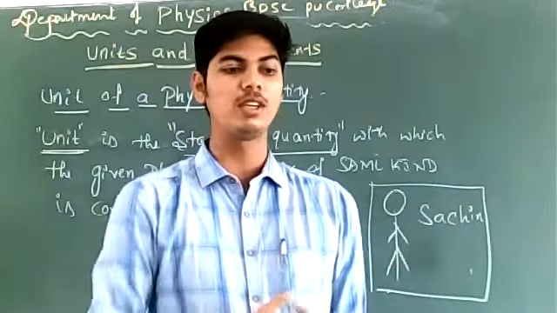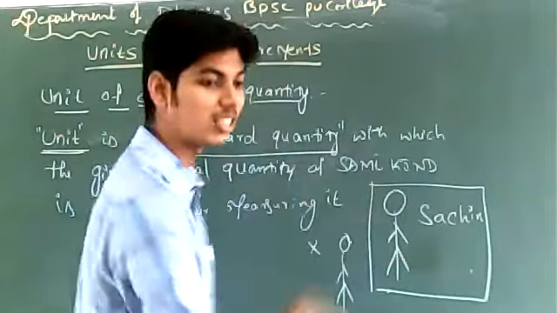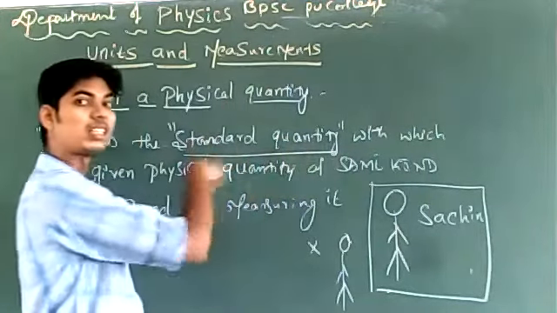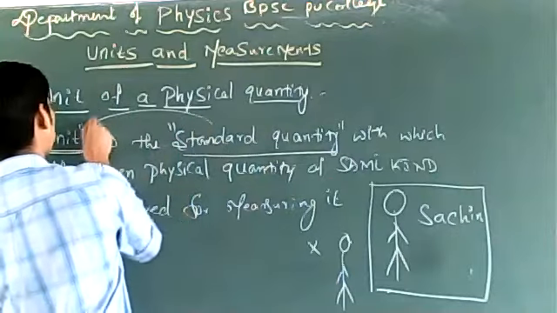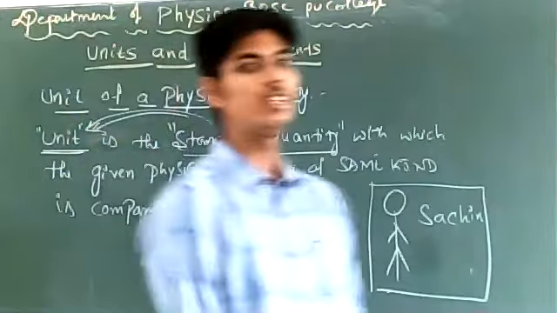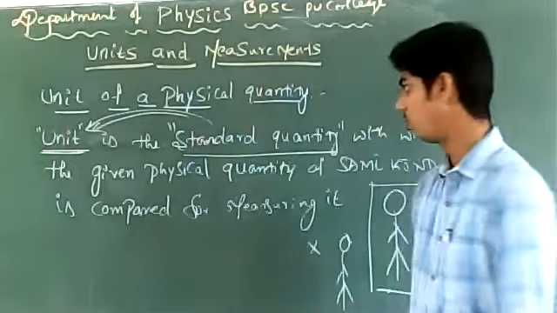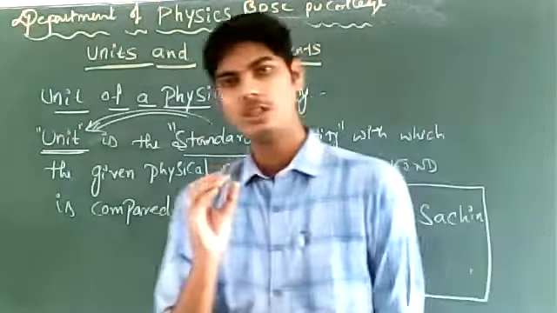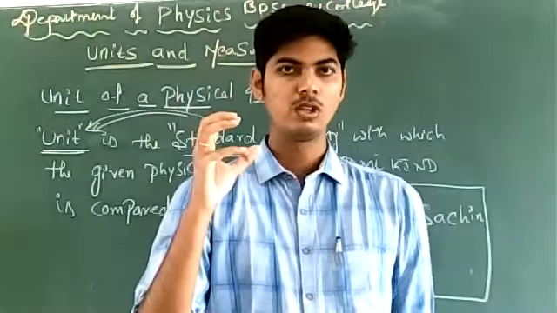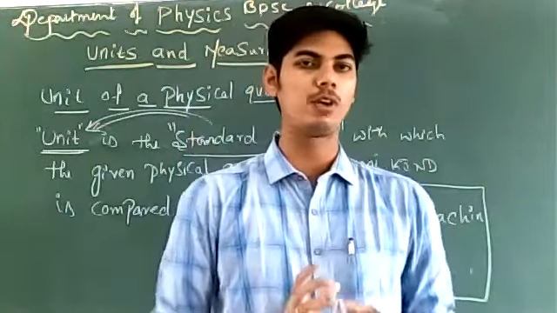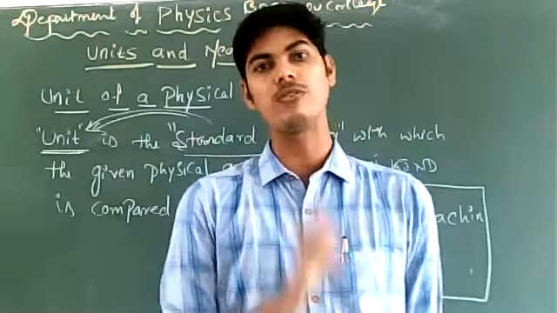Sachin is a standard quantity, very good. What is that standard quantity with which a physical quantity of same kind is compared called? That standard quantity is nothing but the unit. So unit is some standard with which other physical quantities of same kind are compared for measuring. This is the idea of unit of a physical quantity.